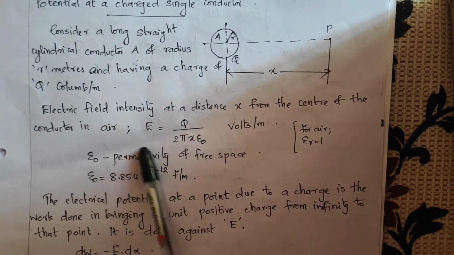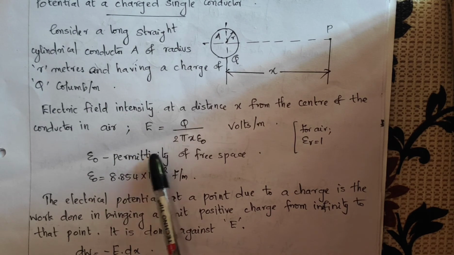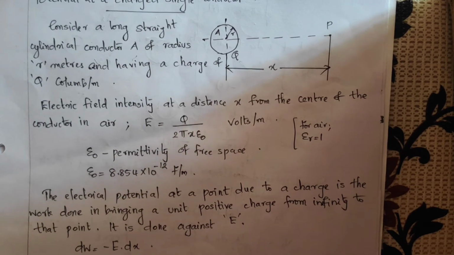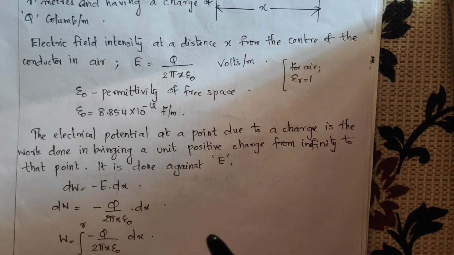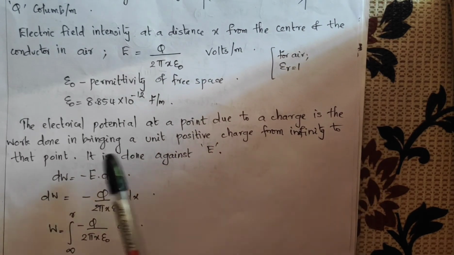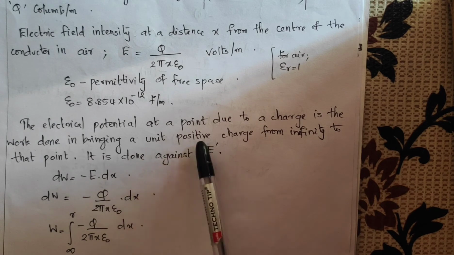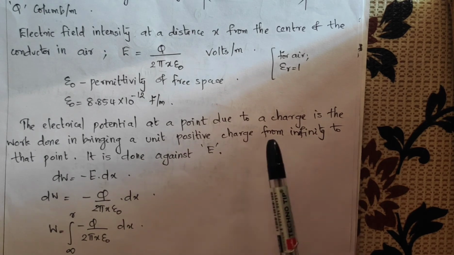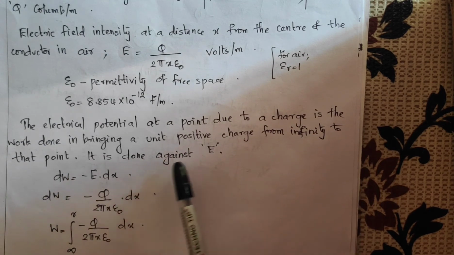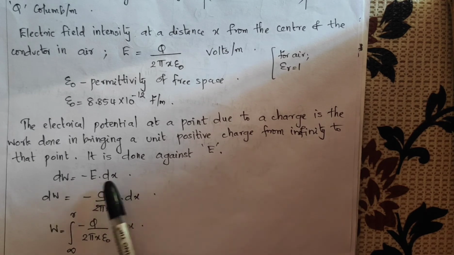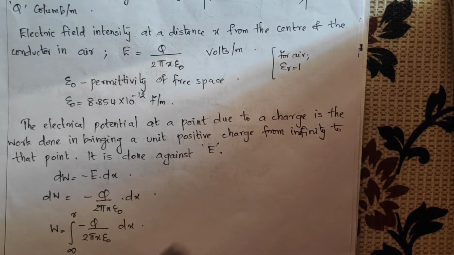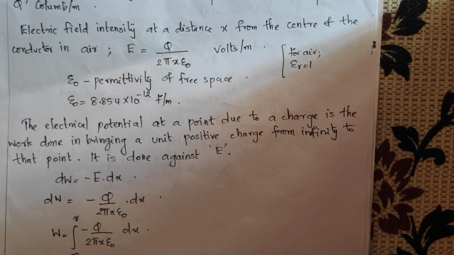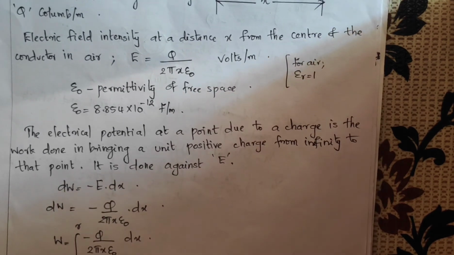We have to find out electric potential. For that, we know that the electric potential at a point due to a charge is the work done in bringing a unit positive charge from infinity to that point, and it is done against E. So, the work done in bringing a unit positive charge from infinity to a particular point is the electric potential.